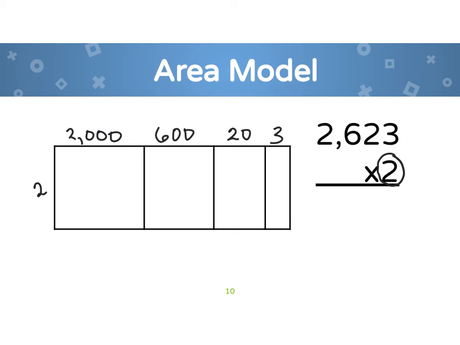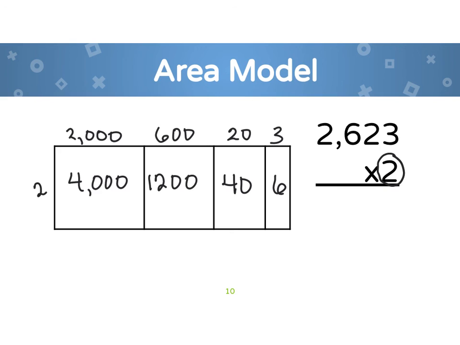And we have 2 times 2,000 would be 4,000. 2 times 600 would be 1,200. 2 times 20 is 4 tens. And 2 times 3 is 6. So if we add all that together, we still get the same answer as before.